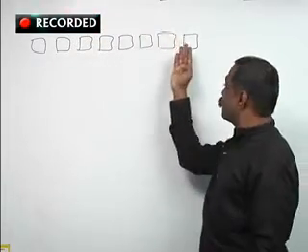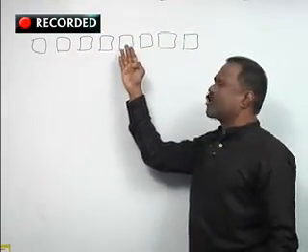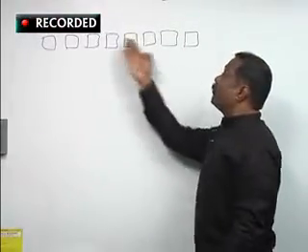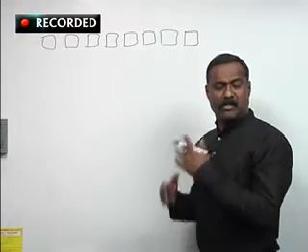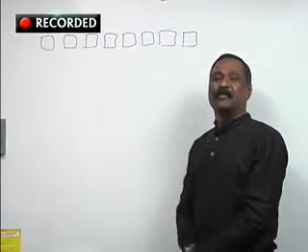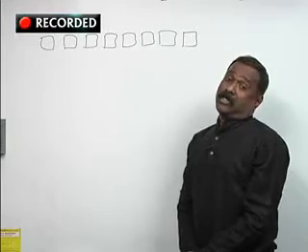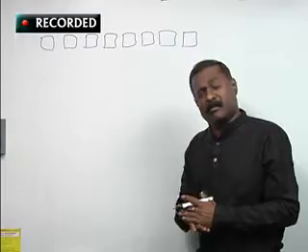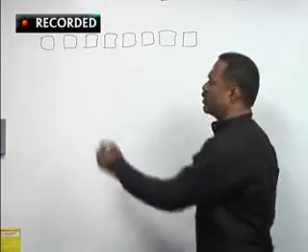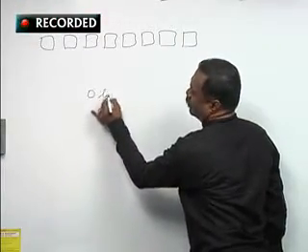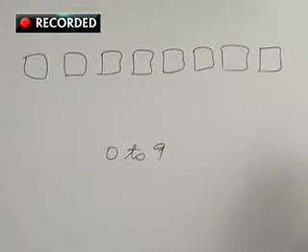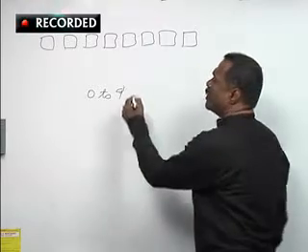You know that it is ones place, tens place, hundreds place, thousands place, 10,000 place, and so on, and digits will be present in these. Now the question needs the total number of 8-digit numbers that can be formed. So what are the digits we have in our hand? Nothing is mentioned in the question, so you have to take all the digits that we know. It is 0 to 9: 0, 1, 2, 3, 4, 5, 6, 7, 8, 9.